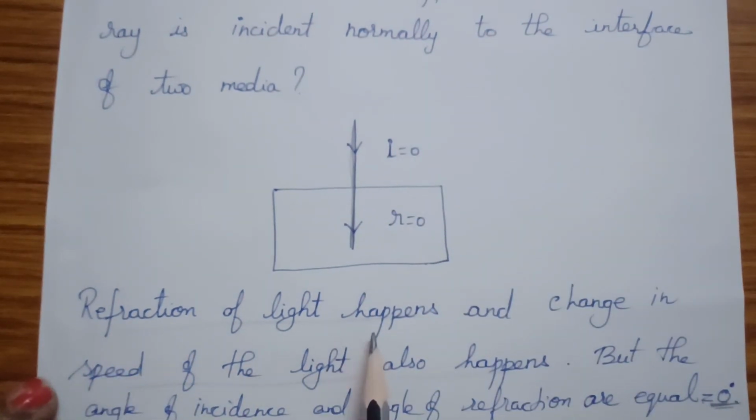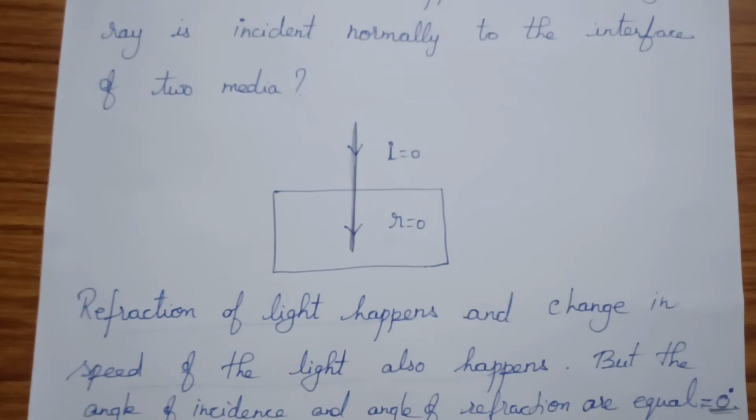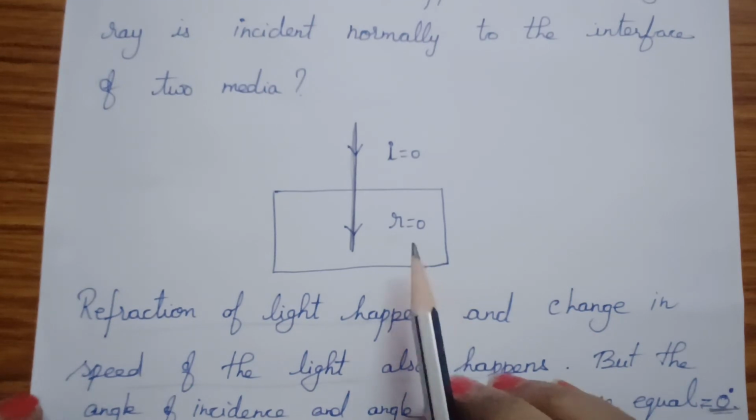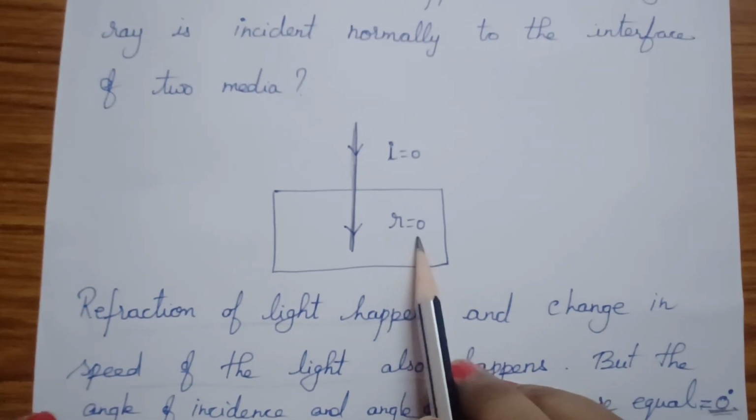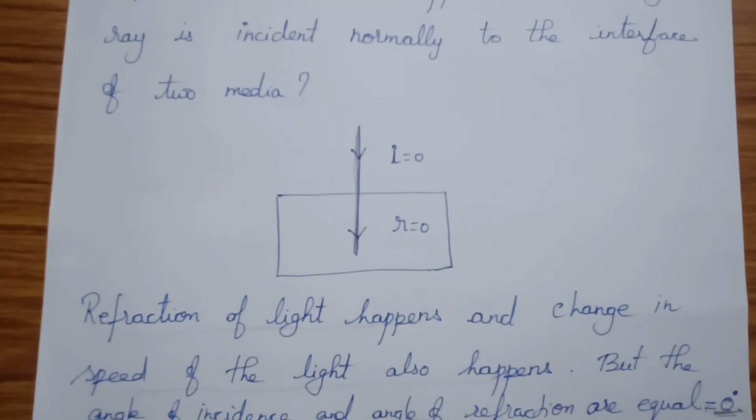What happens in this case? Refraction of light happens, but the bending of the light is not there. We cannot say refraction is not happening. Only the angle of refraction is 0, but refraction of light has taken place. Refraction of light means that when it enters from one medium to another, refraction happens. The bending of the light is due to the refraction. Since the bending has not happened, we cannot say refraction is not happening. Refraction has taken place, and the change of speed of light has also taken place.